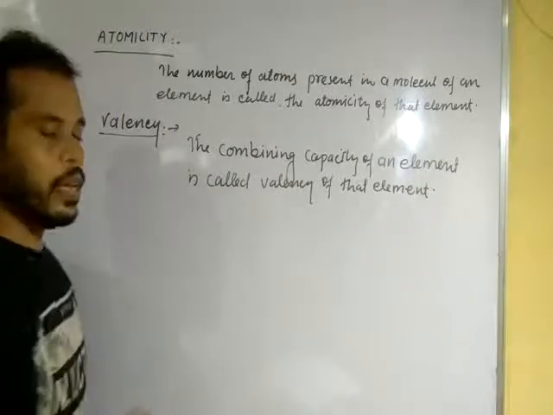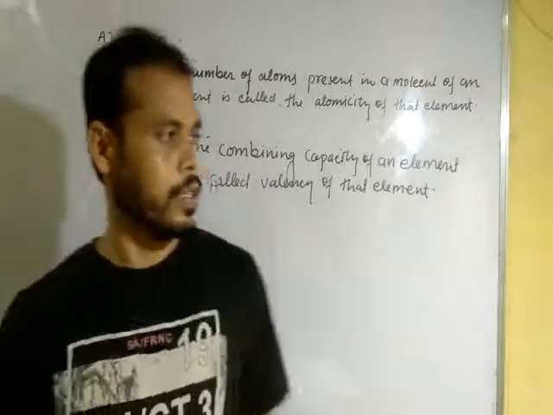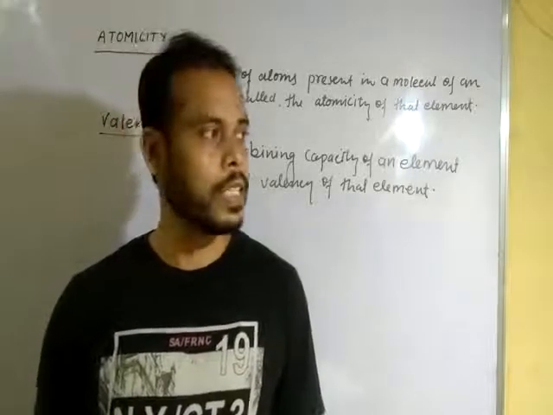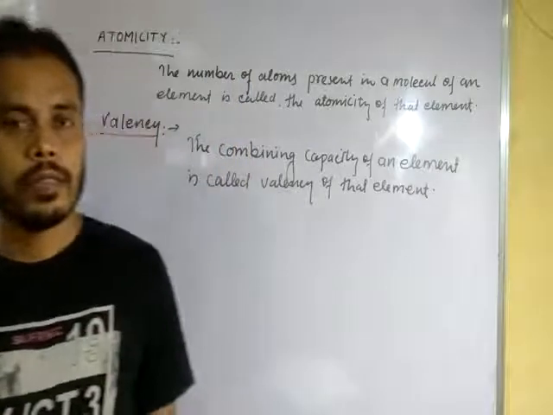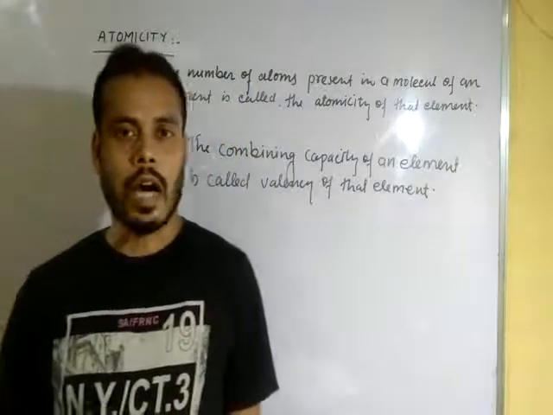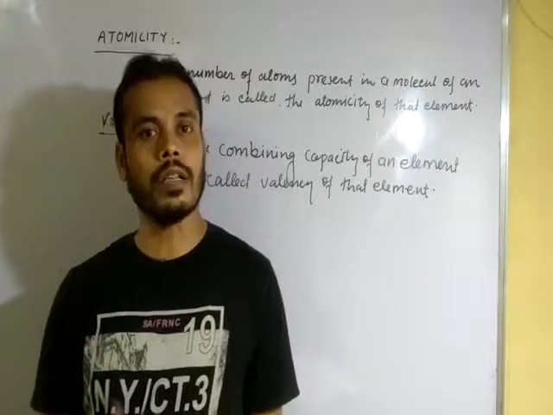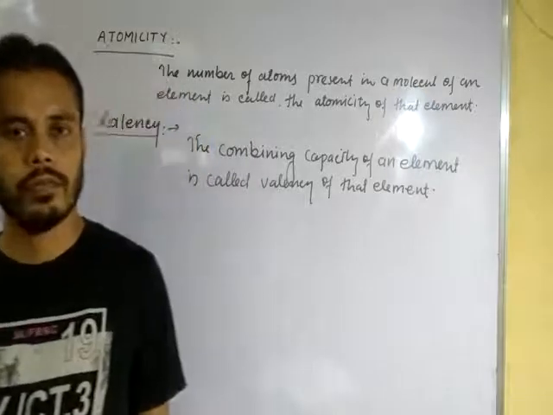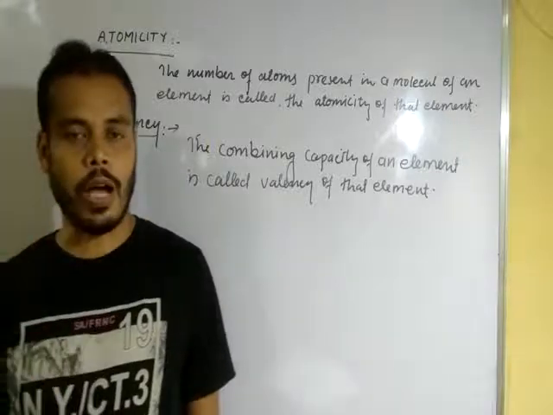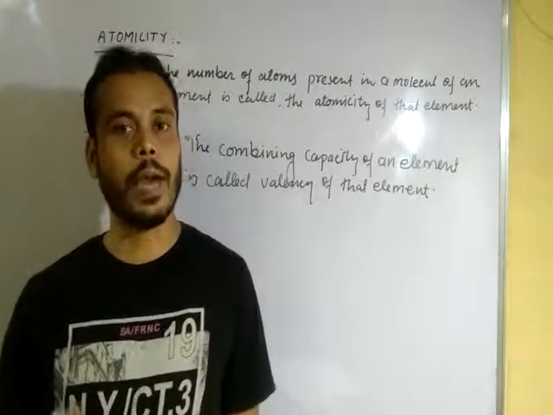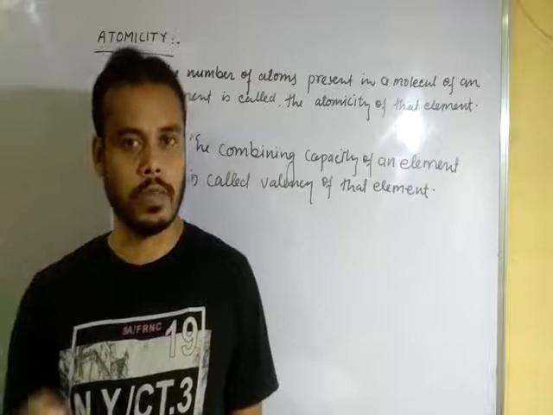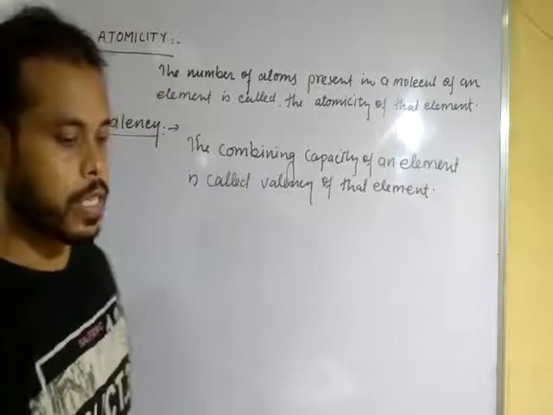In other words, we can understand it like this: the number of hydrogen atoms combined with another atom to form a compound is called the valency of that atom, that element.